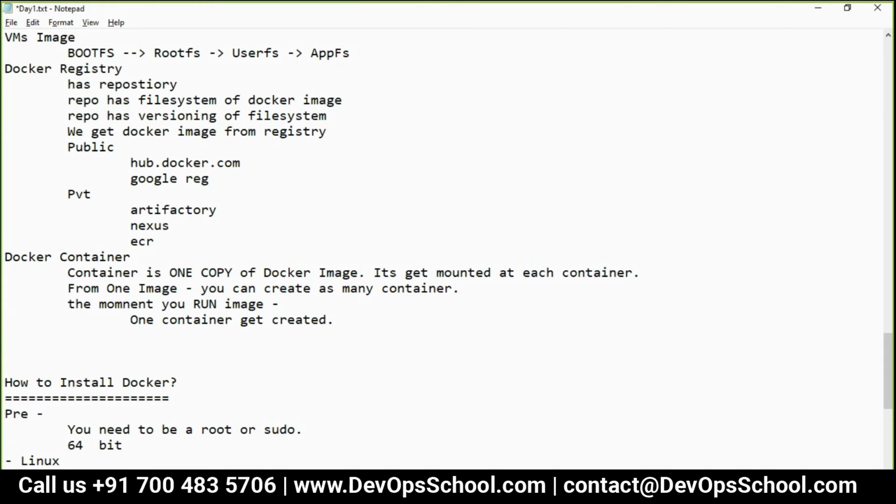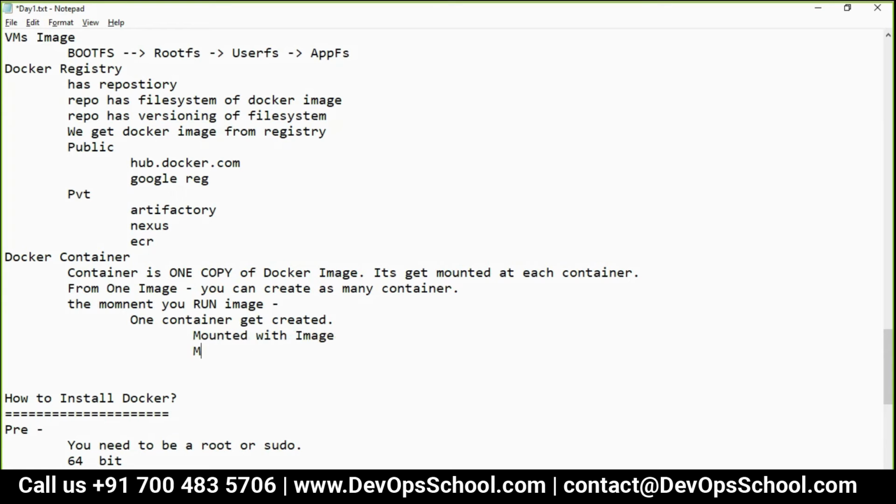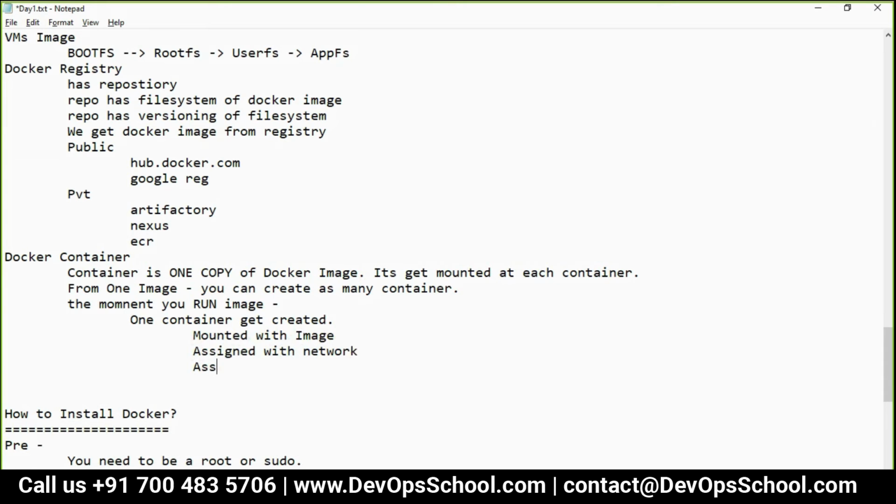It is mounted with the image, assigned with a network, assigned with a process map. So one container gets created, and a container is nothing but a user space, network space, namespace.